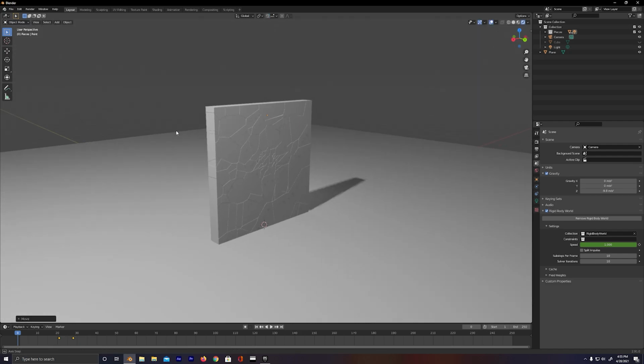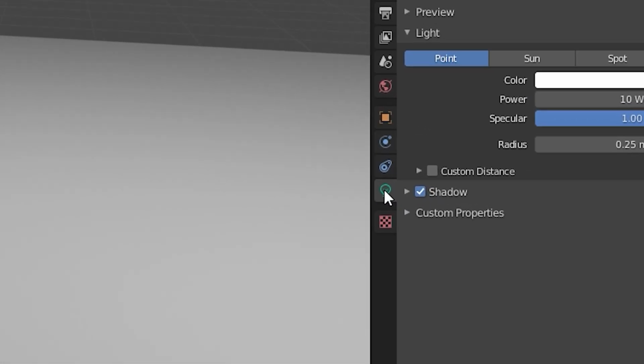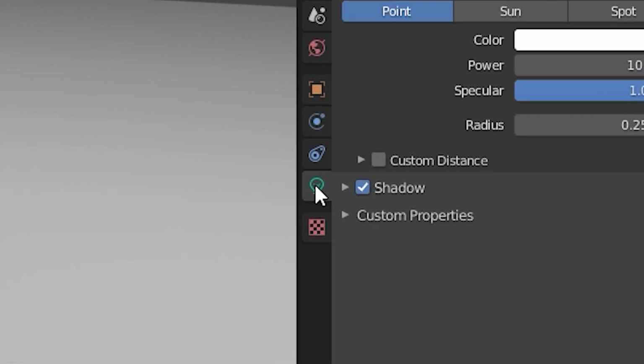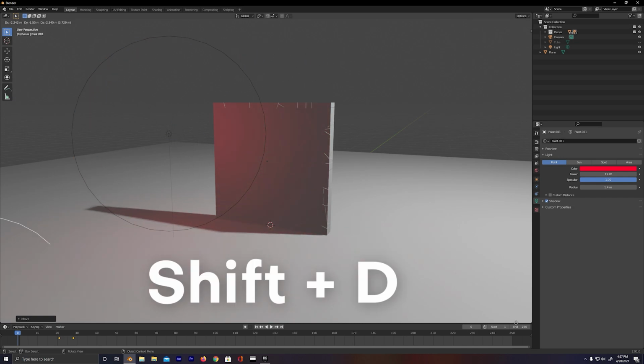And once I got that one looking pretty good, I can click on this light bulb icon down here. And here we have a few options that are gonna let us change the light. I like blue and red, so I'm gonna go ahead and click on color here, drag this over to the blue. That looks pretty cool. Let's increase the radius of this and the power of this, just to make this light a little bit brighter. Ooh, that's looking nice.